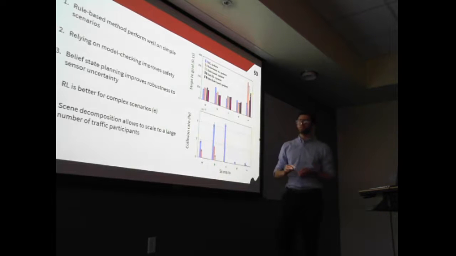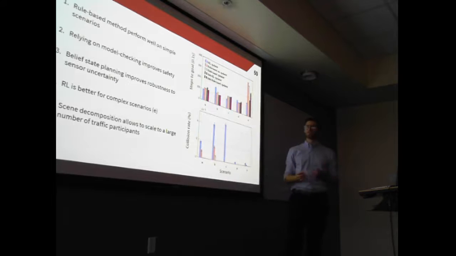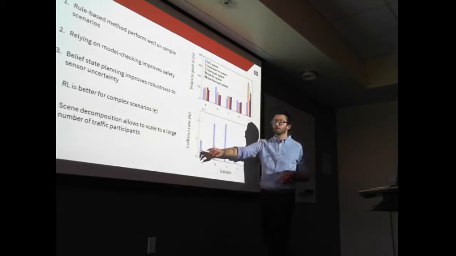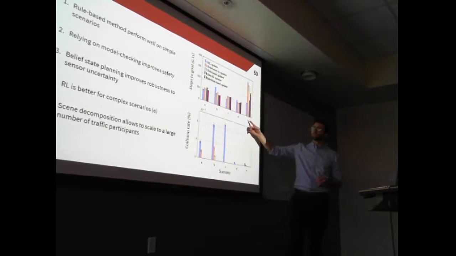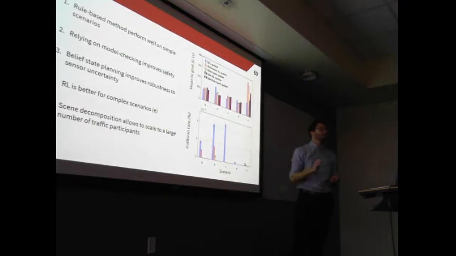Then we can also see that the ones using belief state updates are more robust and safer. And finally, the last two facts are that the scene decomposition method is very good to scale to large scenarios, and that when we use reinforcement learning in a complex scenario like scenario E, we have much better performance than rule-based methods. So it's the blue and the gray policies. The two methods using rule-based had very high time to the goal, and in fact, most of the time they were timing out because they were never able to find a good moment to cross.